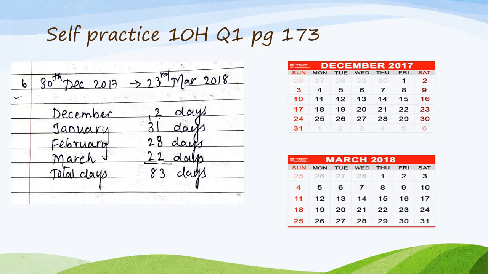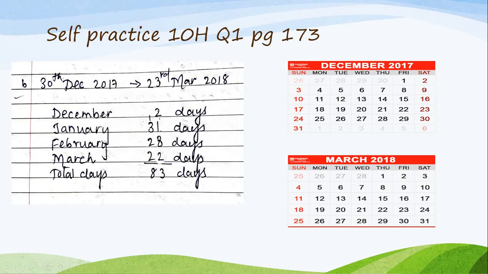March 22, because 23rd is the date. I have to count till 23rd. So I am not considering 23rd, I am considering till 22. Either you can take the first date or you can take the last date. Any one of the days. But best thing is to take the first. And see whether it is a leap year or not. Okay, children.